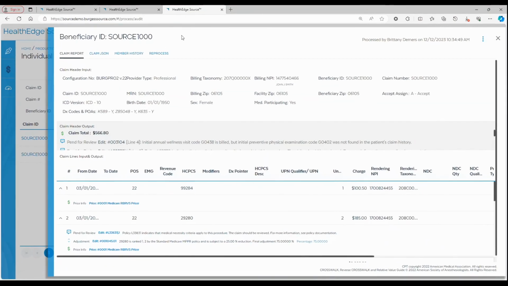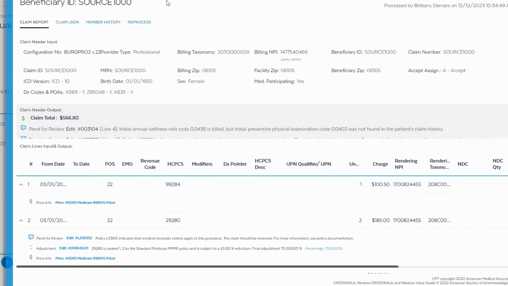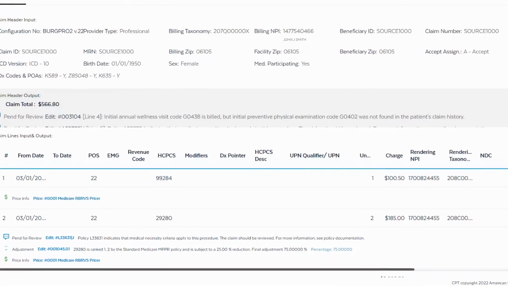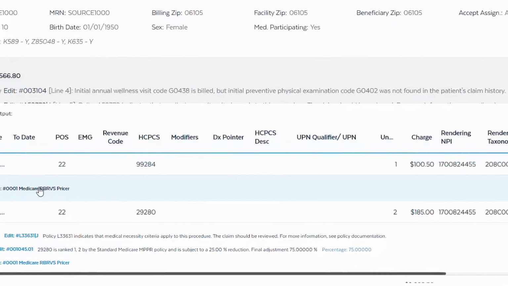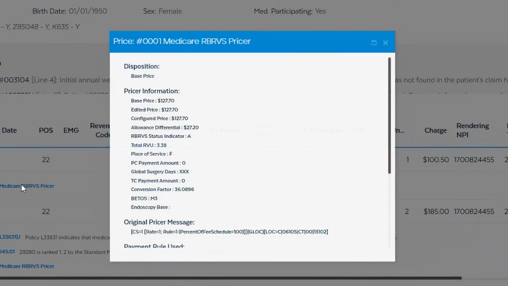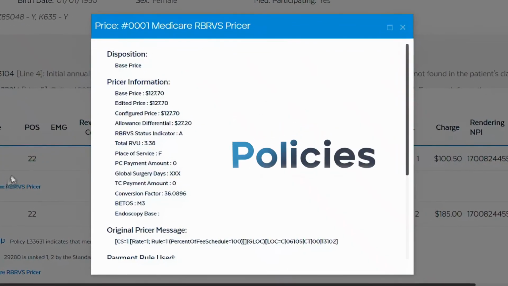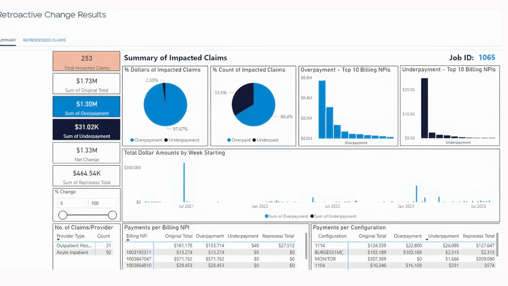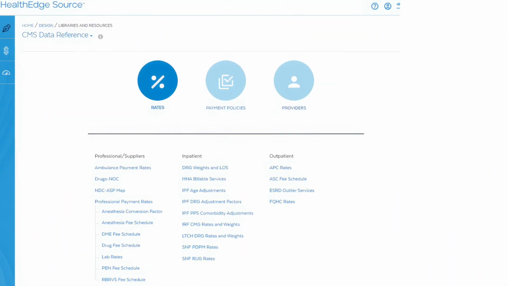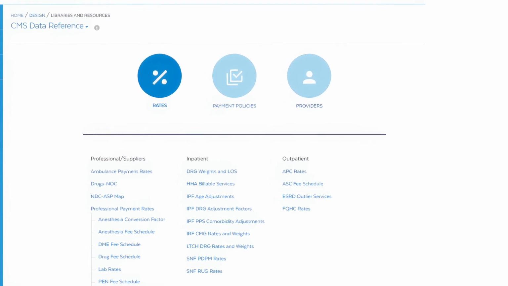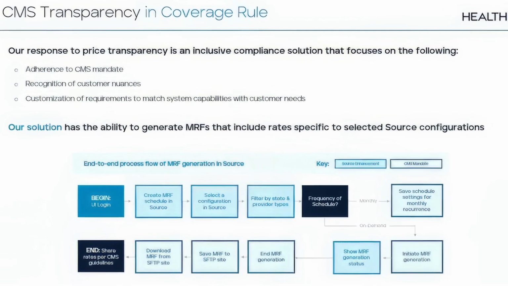Once claims have processed in Source, the audit trail provides transparent results, making audits and provider inquiries simple. All the underlying data and rationale to pricing is provided to help health plans quickly answer questions surrounding Medicare rates, data, and policies. Source also includes solutions to assist with retroactive changes and repricing of claims, a repository of all of the underlying Medicare data, and even a solution to comply with the transparency and coverage rule,